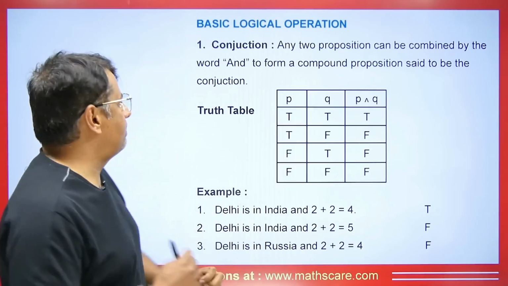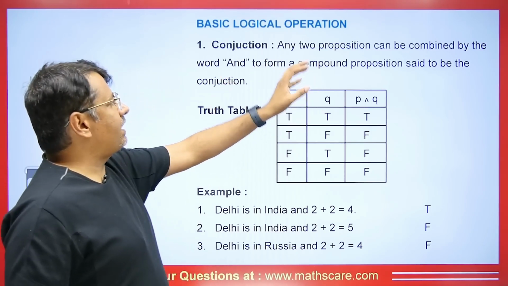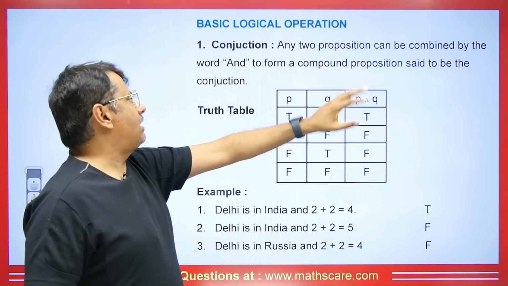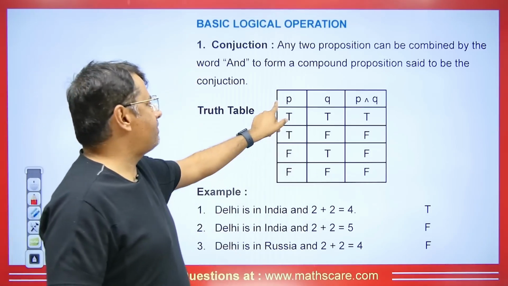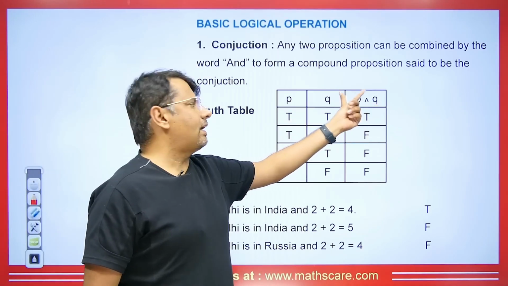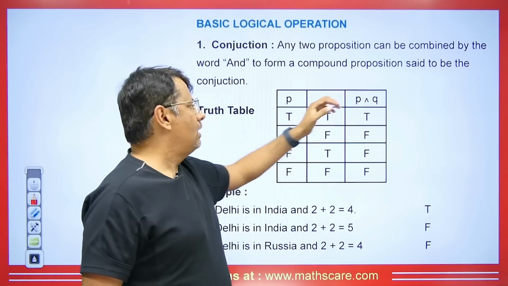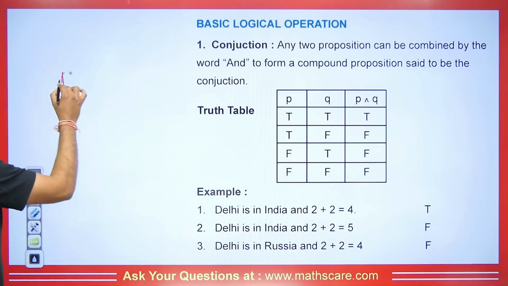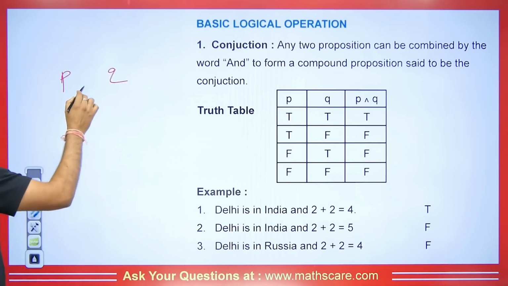What is the conjunction? Any two propositions can be combined by the word "and" to form a compound proposition, said to be the conjunction. Now let's suppose that we have two statements P and Q. So how do we connect them, or how do we use the conjunction? What are the possibilities that we have? Suppose that we have these two statements, right?